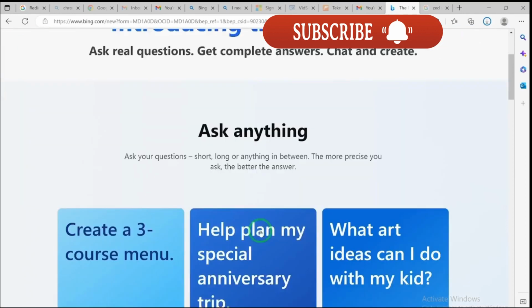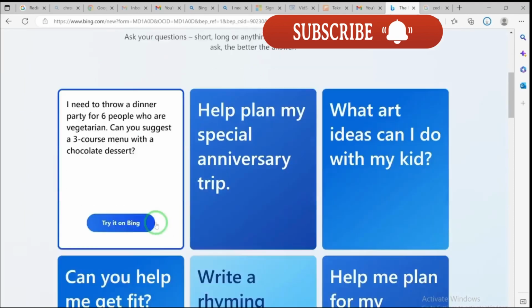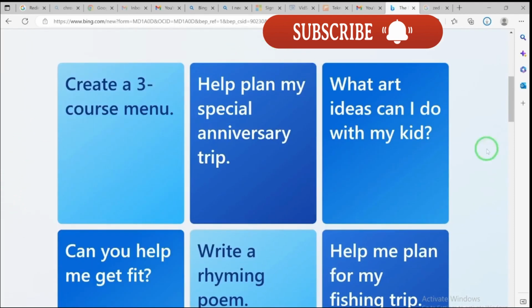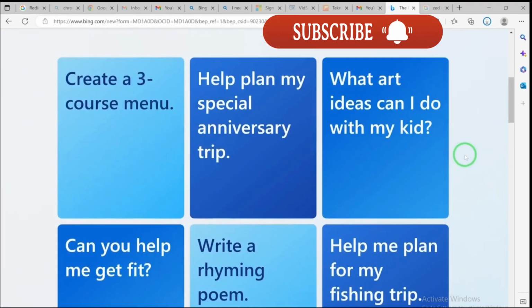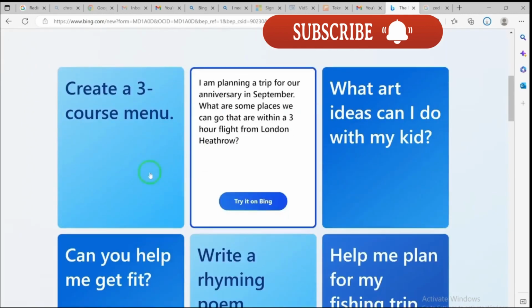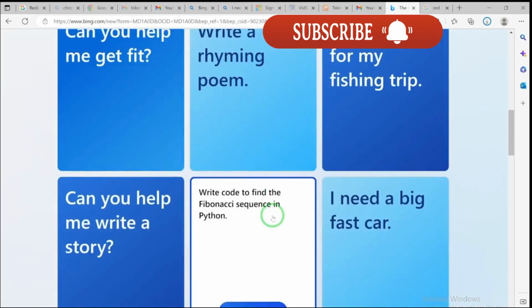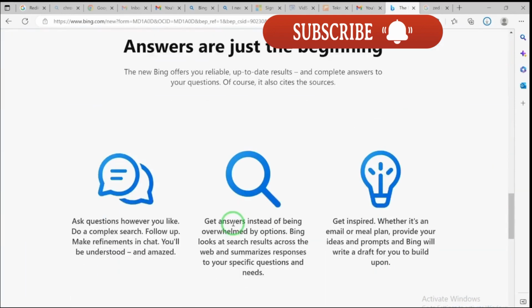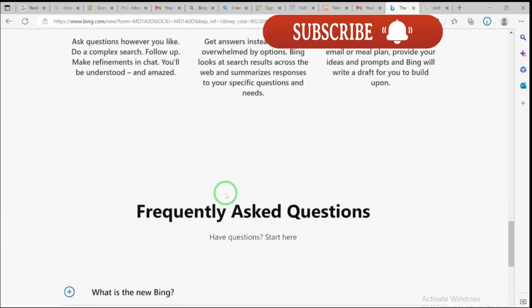Once you are here, you'll be able to see that there are even sample questions that you can ask this Bing AI. The key thing you should pay attention to is that you ask your questions, short or long or anything in between, it doesn't matter. But the more precise you are, the better the answer. You can see some sample questions here that you can give a try on your own, and the answers are very, very fantastic.